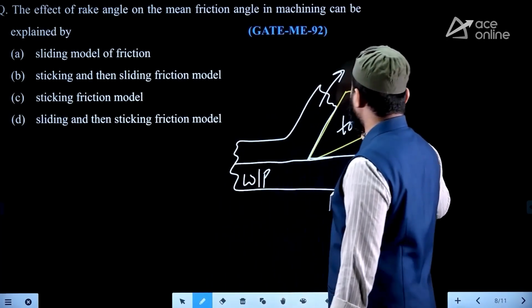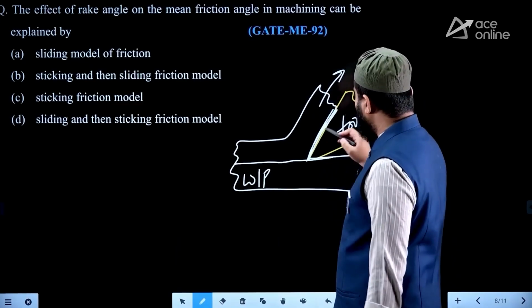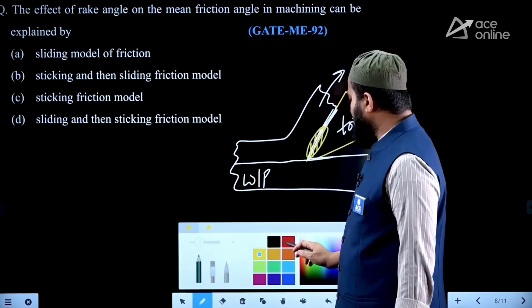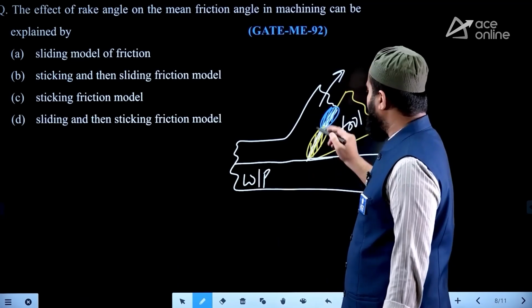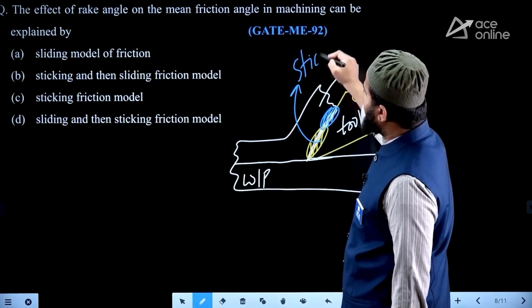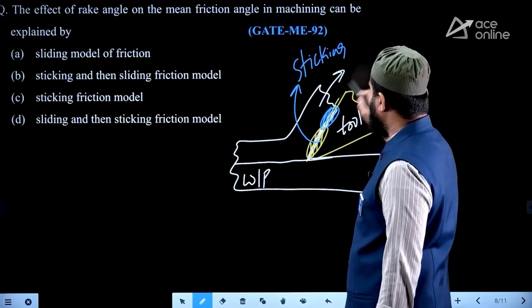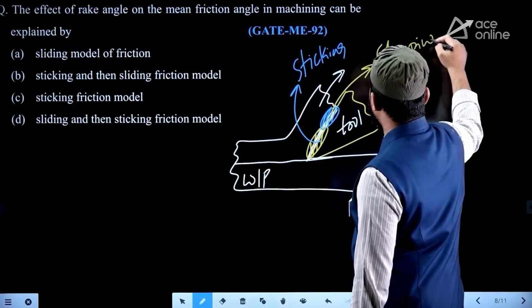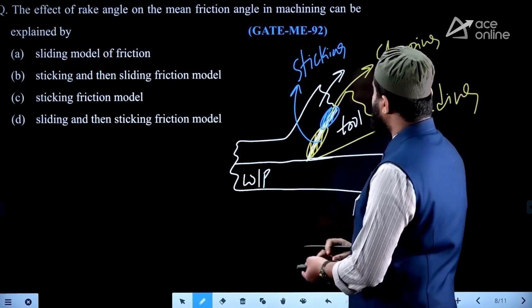So as the chip flows over the rake face, this is the zone. In this particular zone, initially a large amount of heat is present between the chip and the rake face, so you can say that there is always sticking. But by the time the chip is flowing over the rake face, heat dissipation occurs, then slipping, or you can call it sliding, will begin between the chip and the rake face.